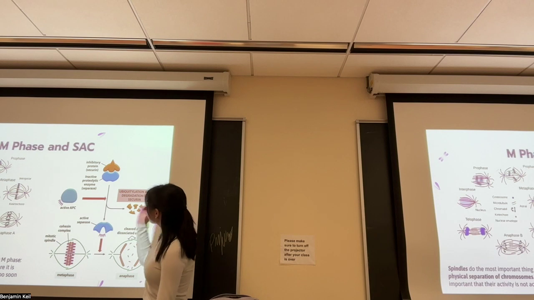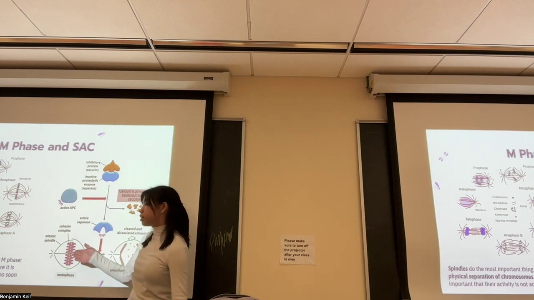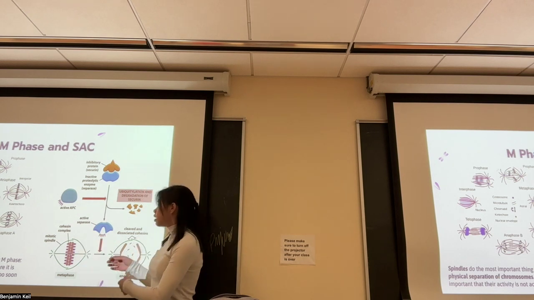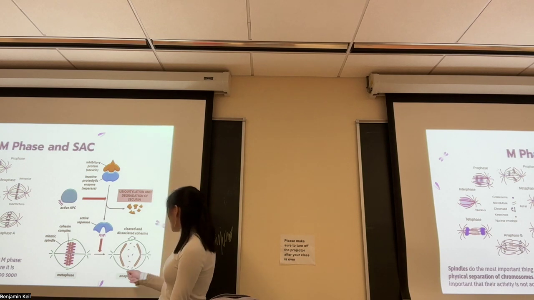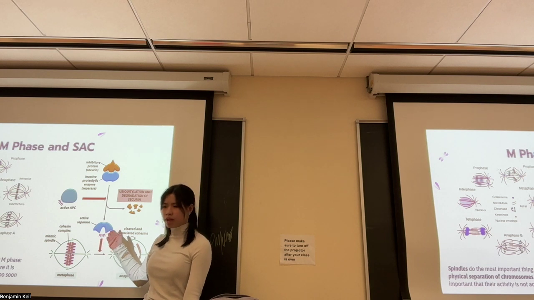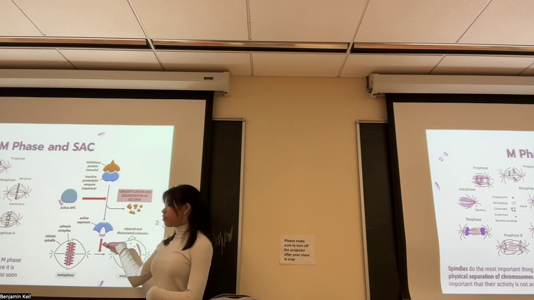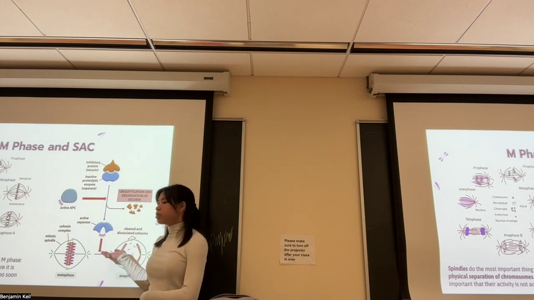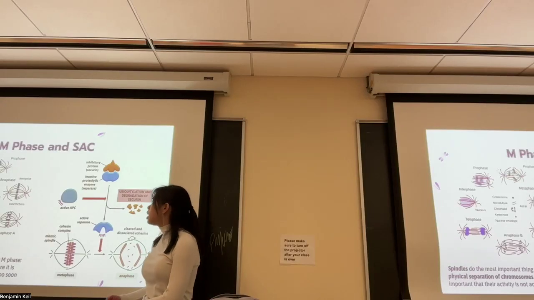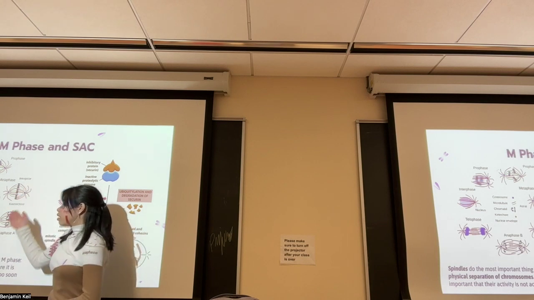So then you've got this, but what you want in order to pull them apart is to break cohesin, right? So in order to separate them, you need to have them not bound together. So they actually get broken up by separase, which is an enzyme, right? Yeah, it's an enzyme. So separase has to be active though, and you don't want separase going around and breaking cohesin randomly until it's time for that, until everything has lined up at the center of the cell, right? And everything is ready.